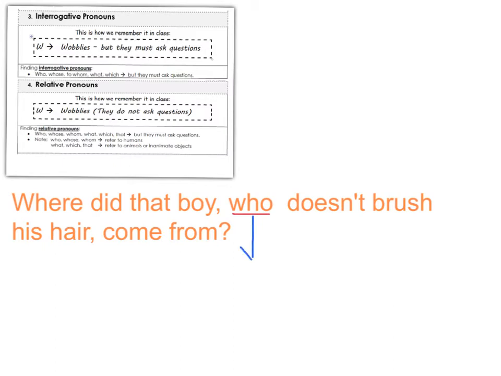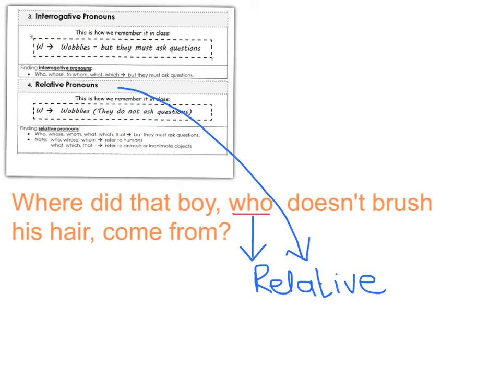The word who can only then be a relative pronoun. Remember that a relative pronoun, can you remember what it says? Starts with a W, like who, whose, whom, what, which, and also the word that. But they do not ask questions. This word clearly does not ask a question, so I know it's a relative pronoun.